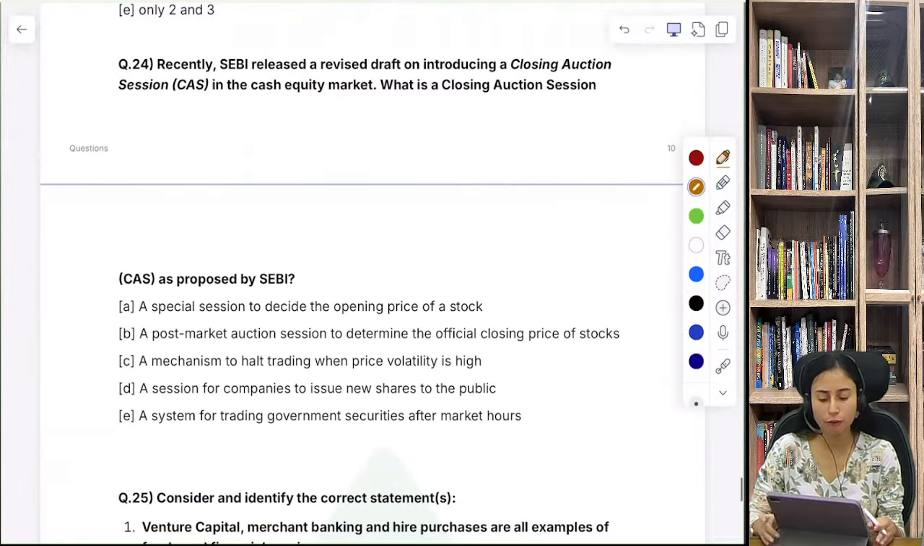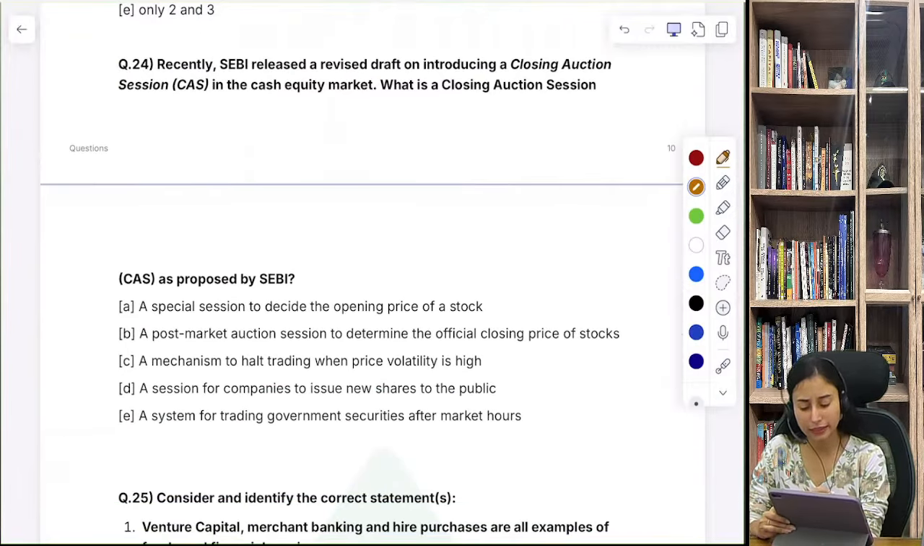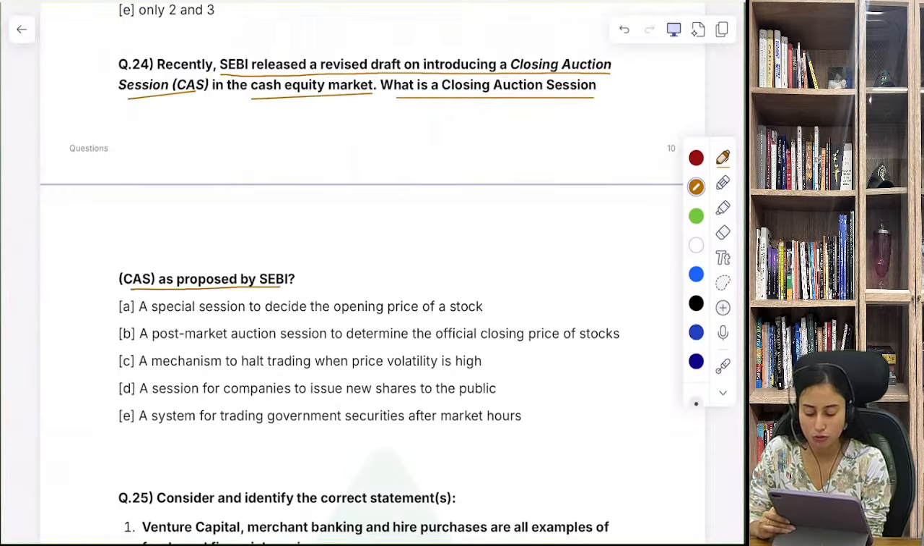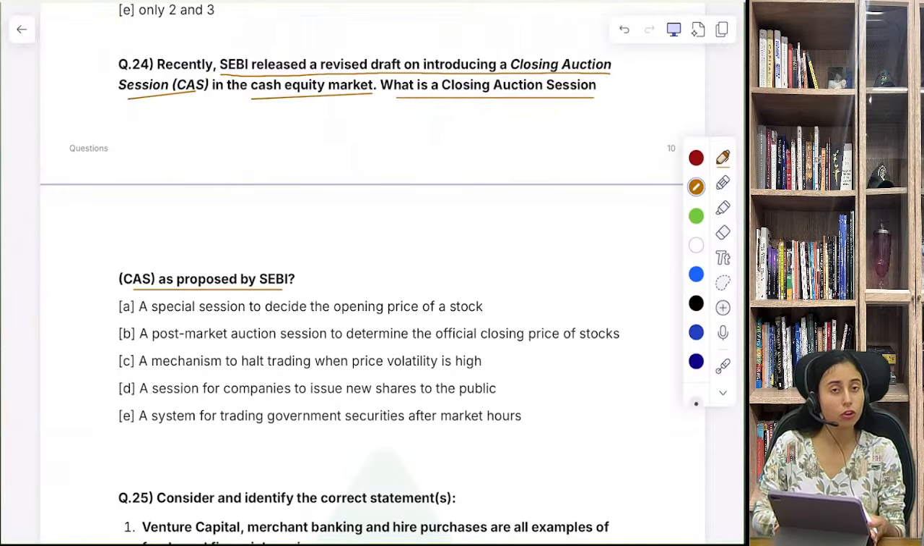Question number 24, everyone. Recently, SEBI released the revised draft on closing auction session. Closing auction session in the cash equity market. What is a closing auction session as proposed by SEBI? तो closing auction क्या होता है?